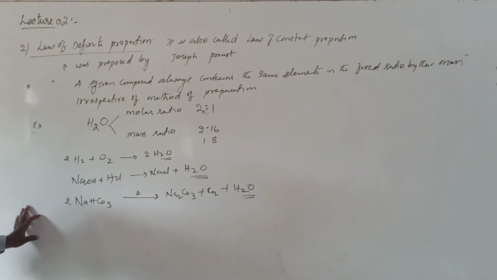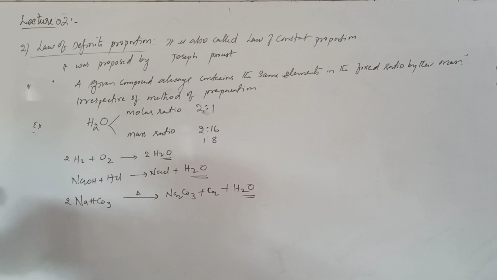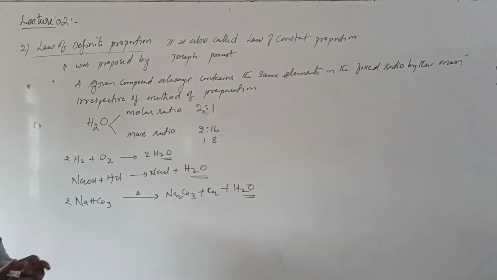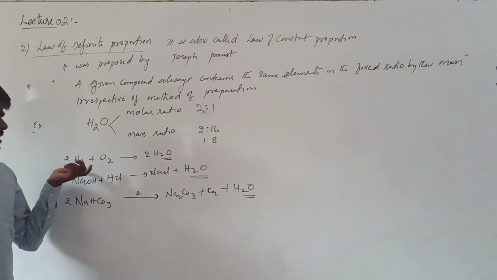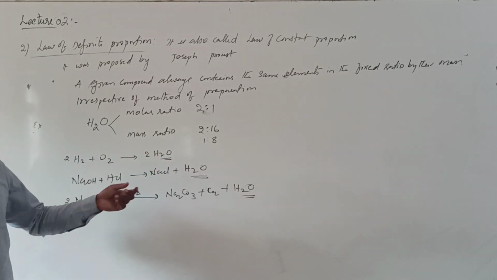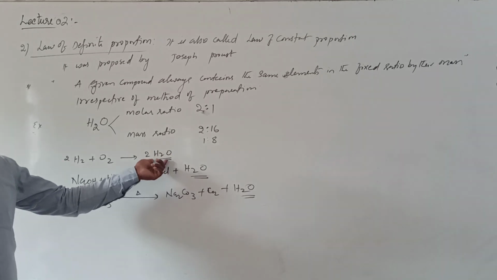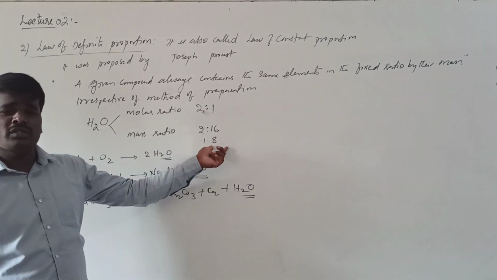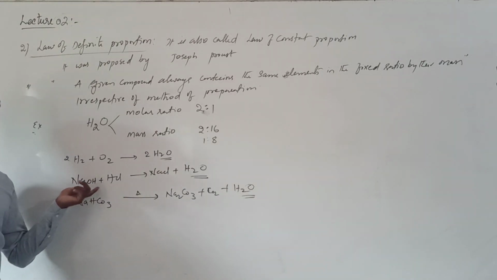What are the methods used for the preparation? The first is directly from its constituent elements. Water is composed of 2 elements, hydrogen and oxygen. So you can prepare any compound from its constituent elements directly. When hydrogen and oxygen gas is treated at high temperature, it will be converted into water. This water also contains the same mass ratio of hydrogen and oxygen. What is the simplest ratio? 1:8.